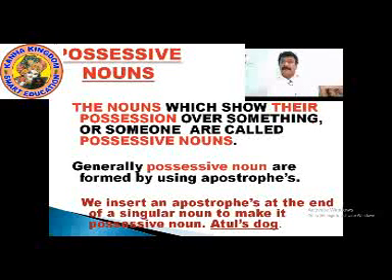What is possessive nouns? The nouns which show their position over something or someone are called possessive nouns.